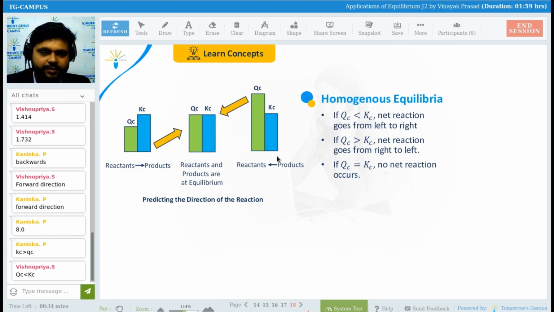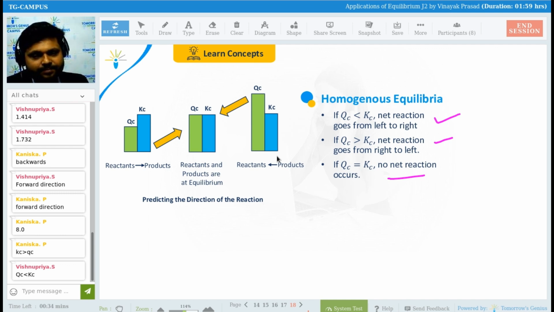Okay, guys, see. We have seen these things about Qc and Kc, and what will happen when Qc is equal to Kc. Is it okay? Any problem till here? And can we predict the direction by seeing the Qc and Kc value? See guys, what is happening here?